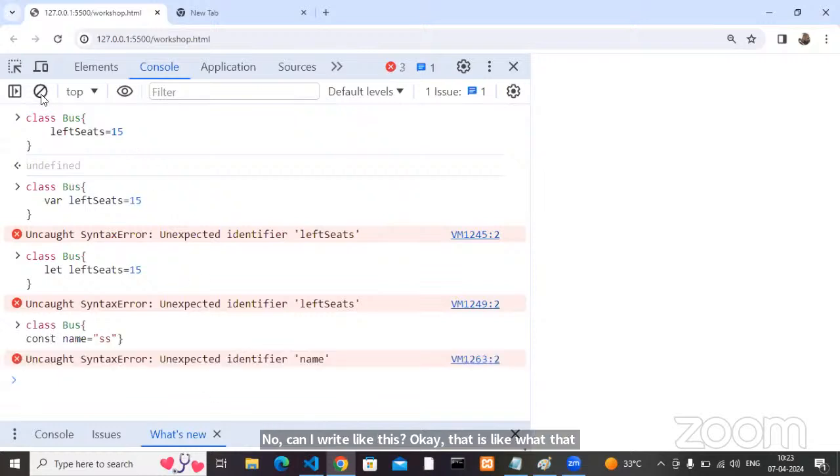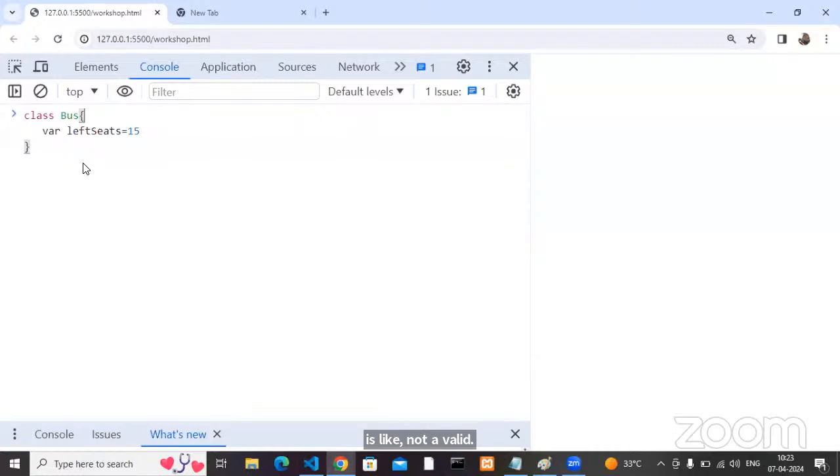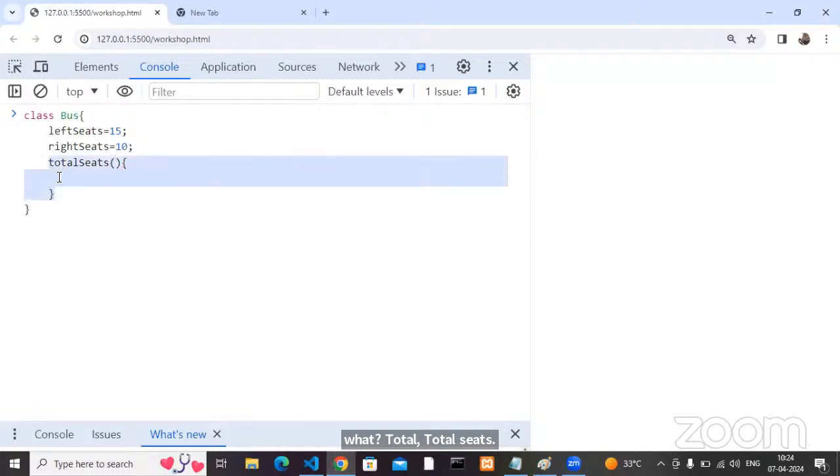So if you want to place the members inside the class directly, this is the right syntax. How many variables do you want me to place as per your requirement? Right side seats equals 10. Done. Next, how many methods do you want? Two methods. One is total seats. Now the syntax should be like this.